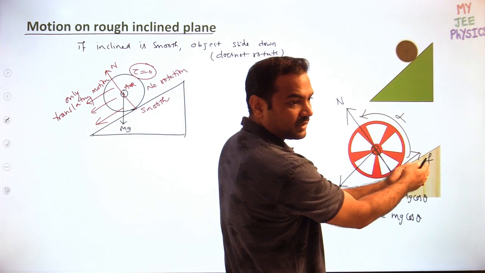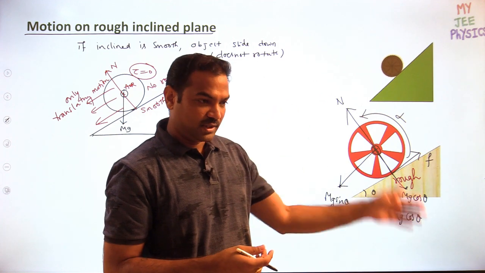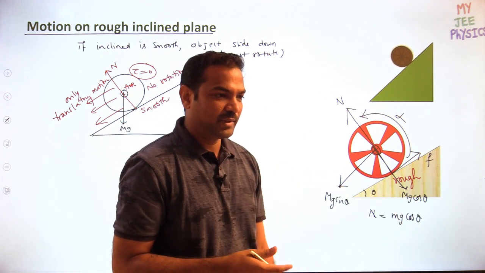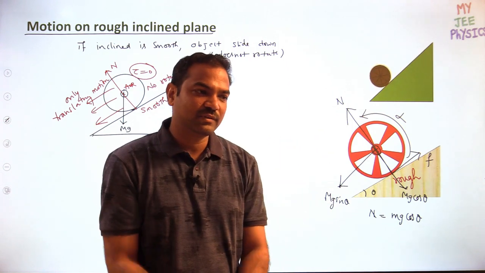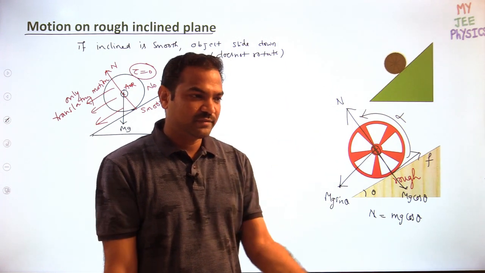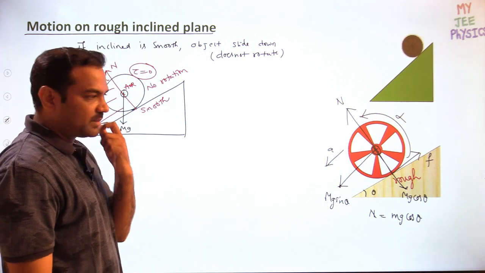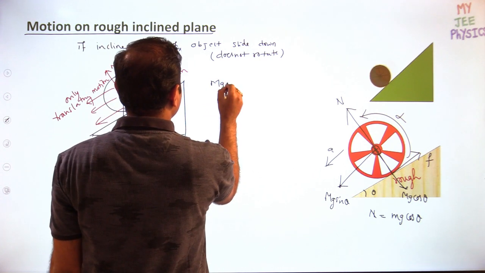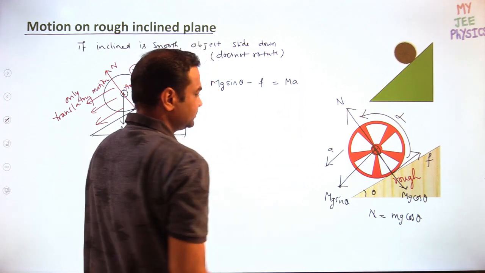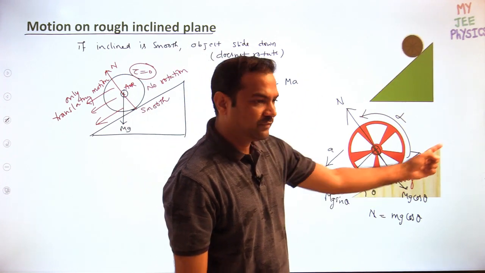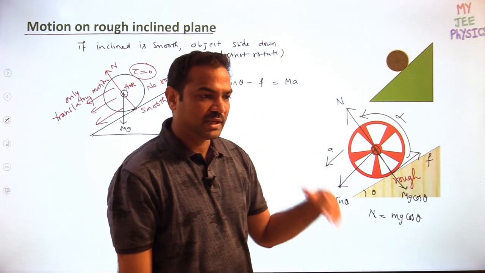Now, as forces are acting, is it an accelerated combined motion or a uniform combined motion? It should be accelerated. So we have to write down the equations. What is the map to solve the questions? First write down the equations of linear motion. Suppose it is coming down with acceleration a. What is the equation I can write? Mg sin theta minus F is equal to Ma. Mg sin theta is the downward force, F is the upward force. Normal reaction and Mg cos theta cancel out.